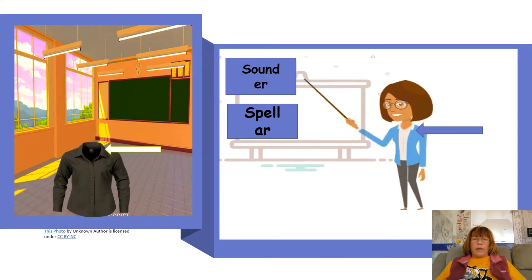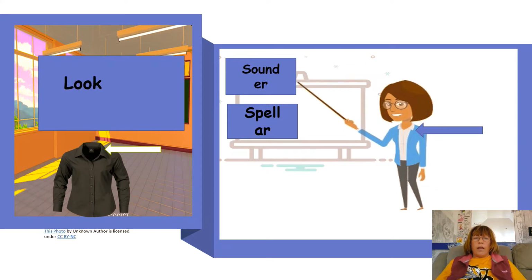What about this, where the sound when we say the word is spelt differently? Well, the word we're going to look at is part of that shirt. Have you guessed what the word might be? Let's have a look at the sentence. Look at my collar.